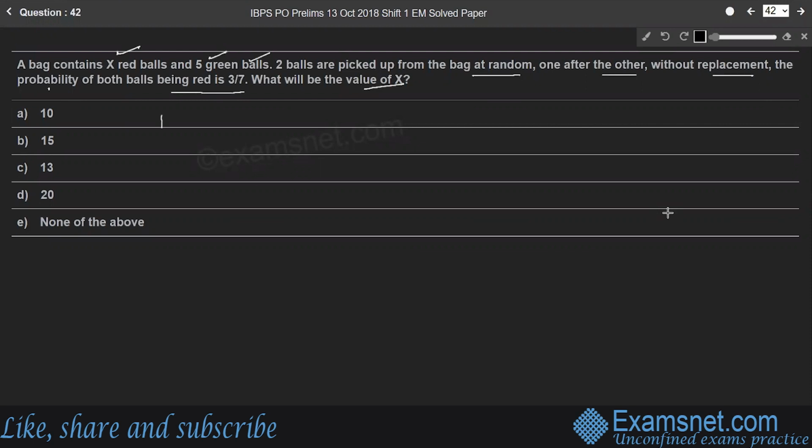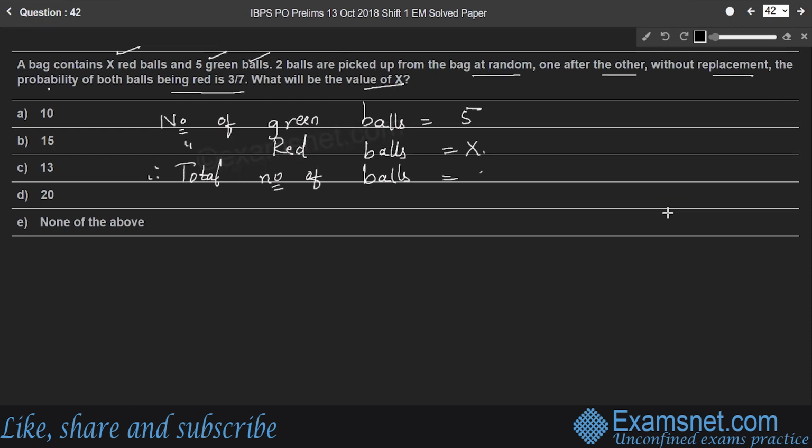So, let us write the number of green balls. Green balls is 5 and the number of red balls is equal to X. Therefore, the total number of balls is X plus 5, right?